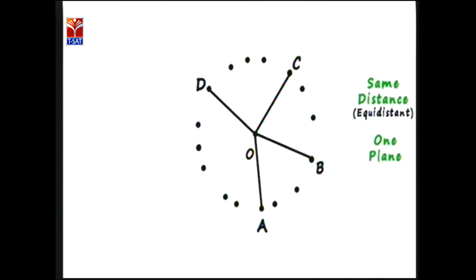Here O is the center of the circle, and A, B, C, D are any points on the circle. So, the distance between the center of the circle and any point on the circle is known as the radius. Isn't it? Yes, the distance from the center of the circle to any point on the circle is known as the radius.